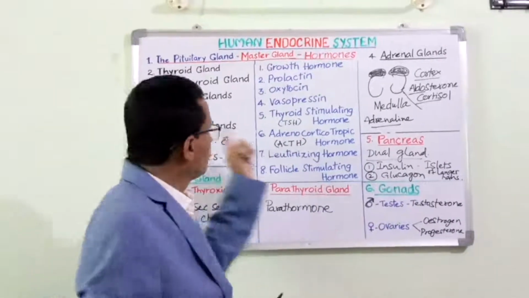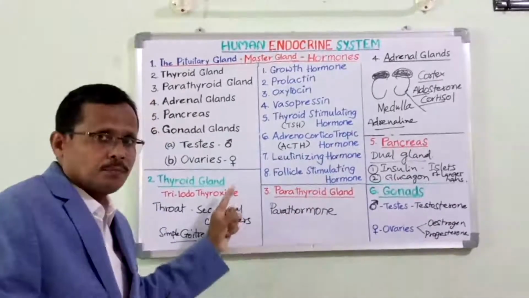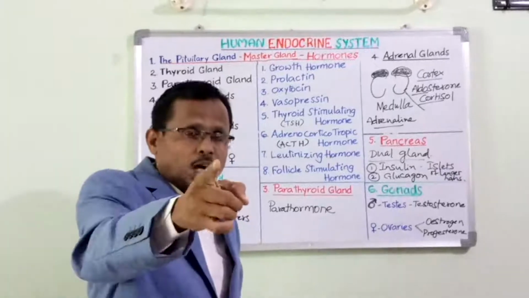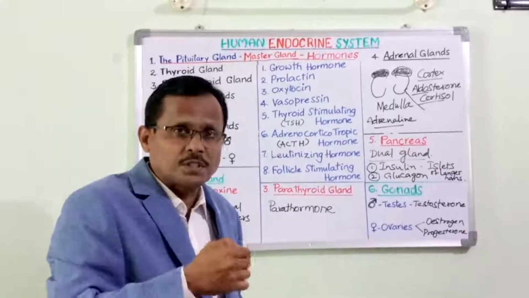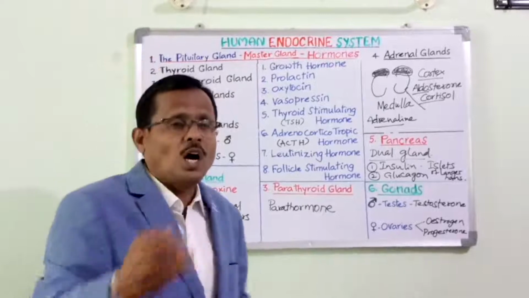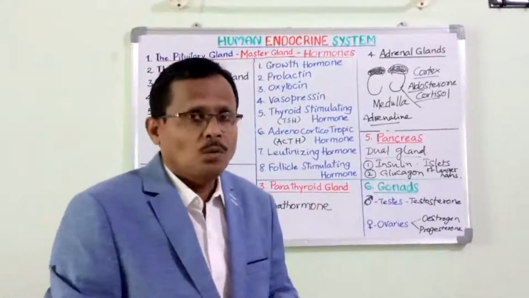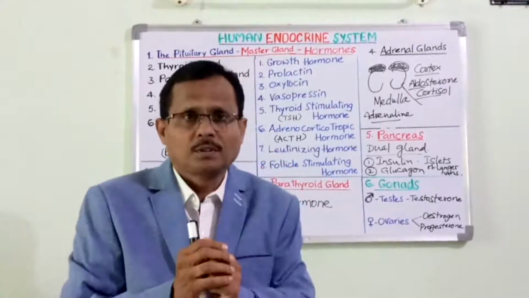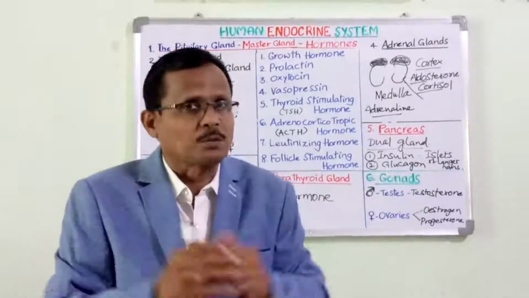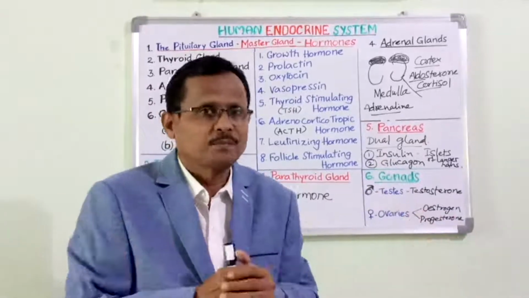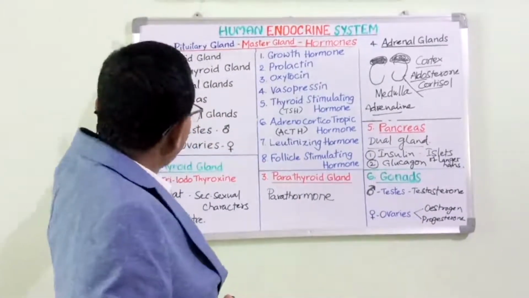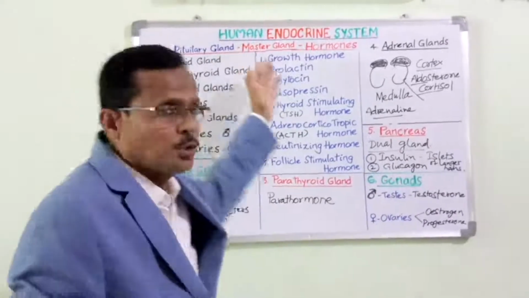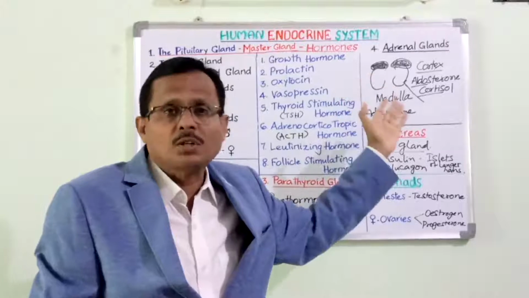Now, after listening to all this, to summarize and conclude, you are able to answer a few questions. Number 1, what are endocrine glands? What is the speciality of enzymes, that is hormones? Remember, all hormones are enzymes, but not all enzymes are hormones. Now, what are the various endocrine glands present in the endocrine system? Why is the pituitary gland called the master gland?